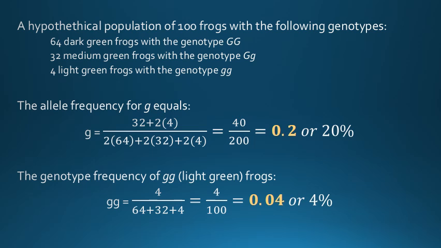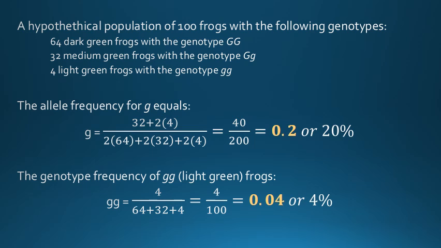When calculating allele frequency, homozygous individuals have 2 copies of an allele, whereas heterozygous individuals have only one. For example, in tallying the small g allele, each of the 32 heterozygotes has one copy of the small g allele, and each light green frog has 2 copies.